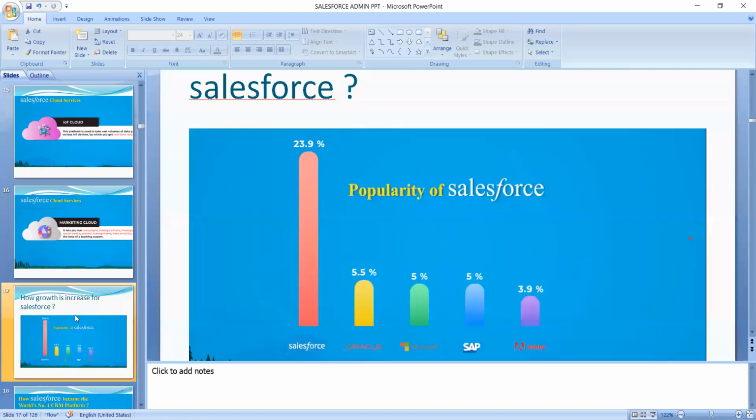And this is how the growth will be increasing for Salesforce, compared to when it started in 2019 to the present, how the revenue is increasing. You can see here, compared to others, Salesforce is increasing at 23.9% growth. You can see Oracle at 5.5%, Microsoft CRM at 5%, SAP CRM at 5%, and Adobe at 3.9%. That generated the popularity of Salesforce now.